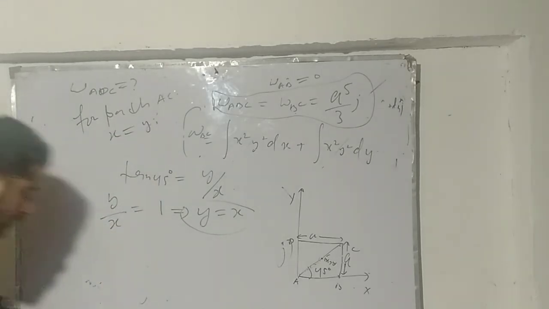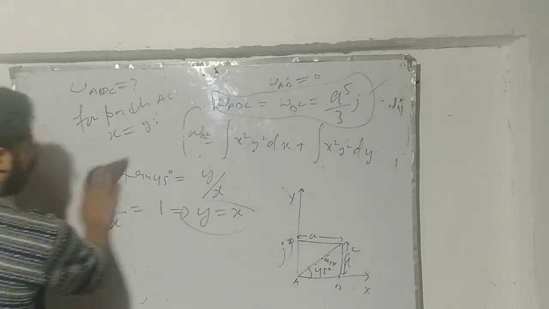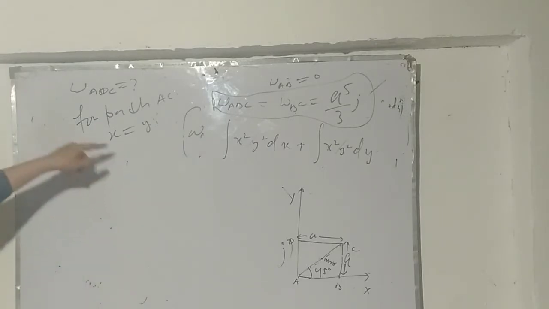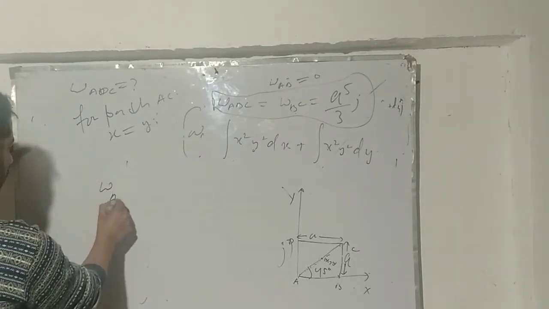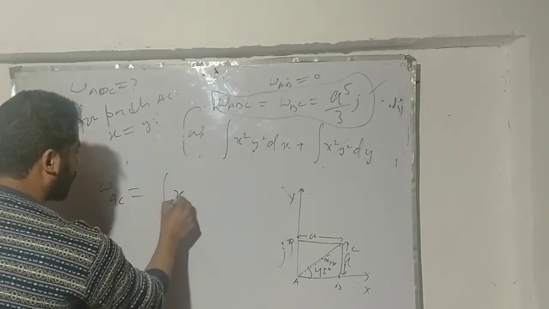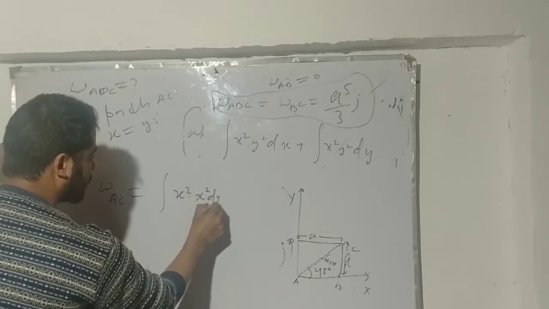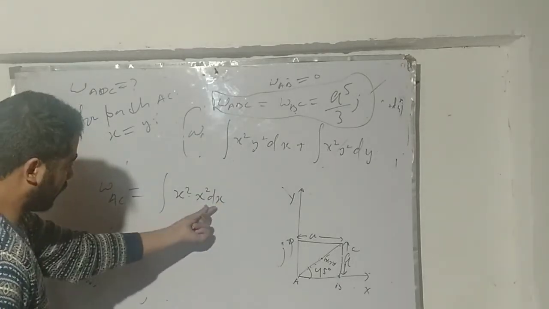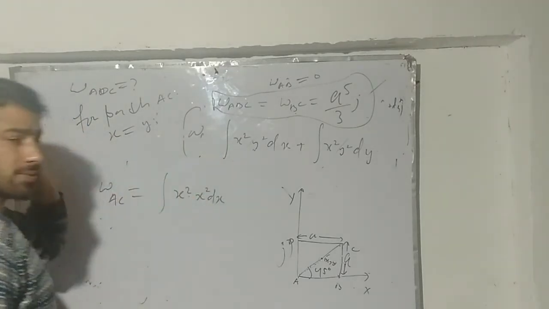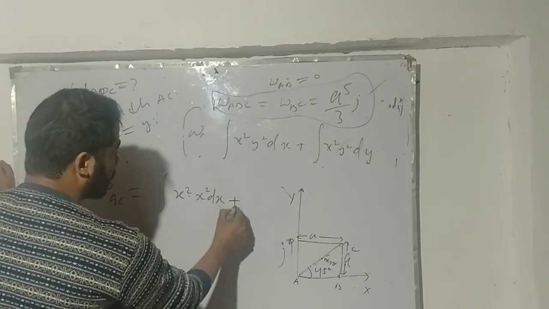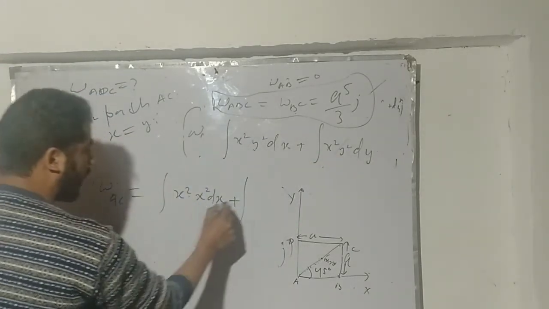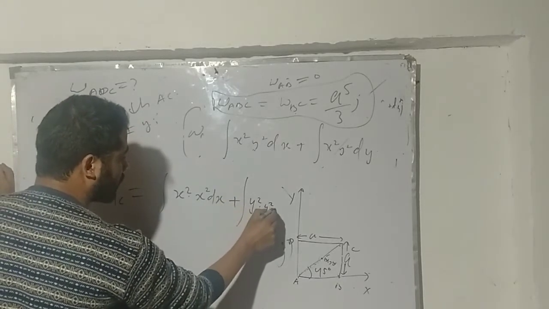Very important. If I make use of this integral for the path AC, I can put the value of y as x in the first integral, and in the second integral I can put x as y, so it will be y square times y square dy.